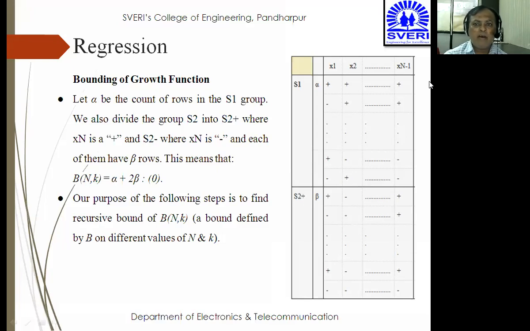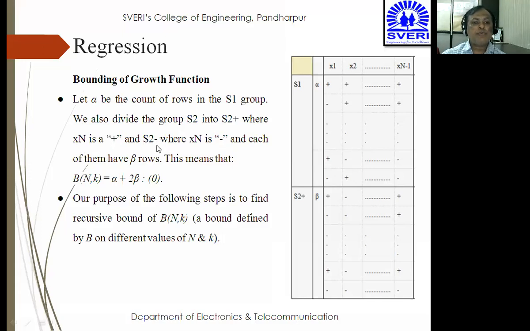So obviously alpha is the count of rows, that is the count of S1, दिख रहा है आपको table, this one is. We also divide the group S2 into S2 plus and S2 minus. Okay, so ये S2 plus और S2 minus में जाएगा, where x of n is plus in S2 plus, and S2 minus, where x of n is minus. So obviously if I am going to consider S2 plus, then your x of n is going to be plus.